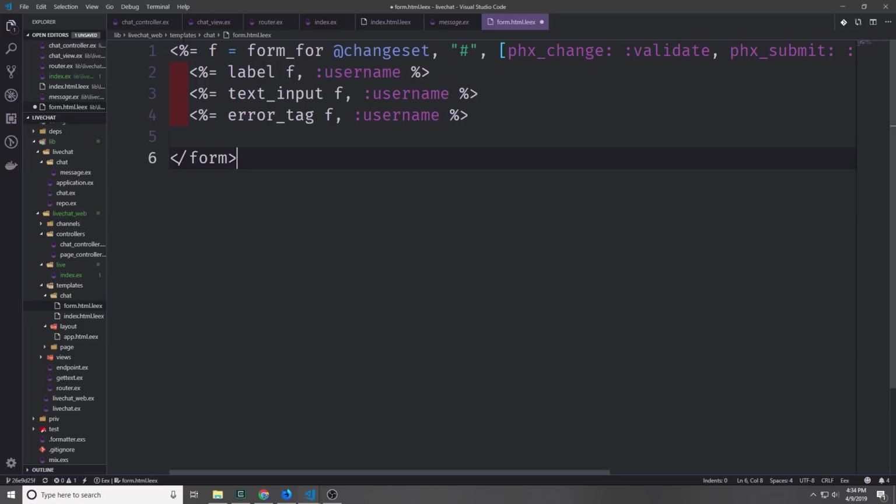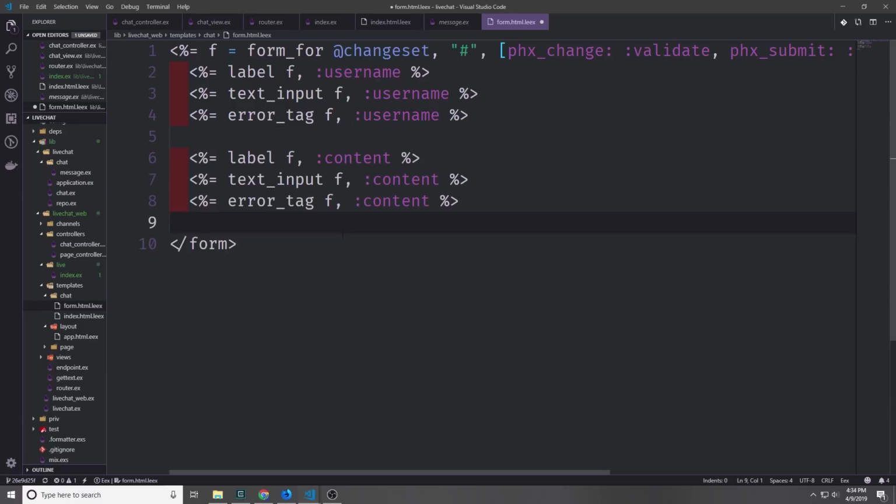Now let's set up the username. So we want to have a label for the username, and we need to put in our form. So label f, username, then text_input, which is the actual input box, and we're going to put in f again for the username, and then an error_tag at the bottom, and we'll put in f again, and then we'll put in username. And we'll repeat this process for our content. So we'll have a label, a text input, and then an error tag for the content field.